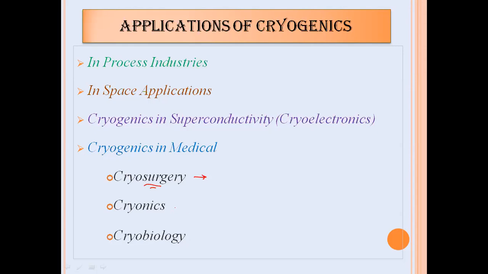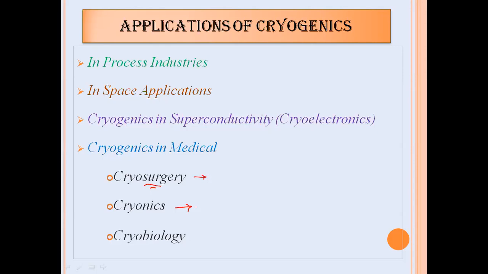Then the second one is cryoionic. Cryoionic means, you might know one concept, that is organ donation. A human can donate an organ after his death.